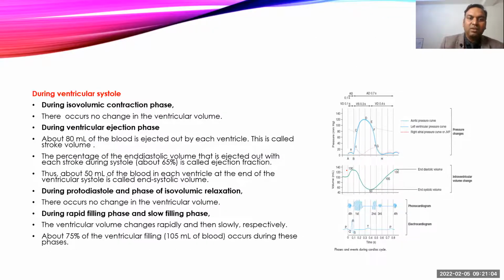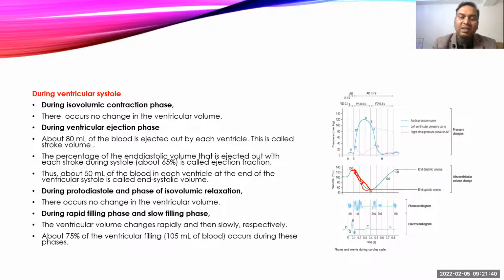And during ventricular systole, there are isovolumetric changes, from B to C. During this phase, there is no change in the ventricular volume. Then come to the ventricular ejection phase. During the rapid ejection phase and slow ejection phase together, almost 80 ml of blood will be ejected from the ventricle to the aorta or pulmonary trunk, and that is called the stroke volume. Out of this, 65% of the blood will be ejected in the rapid ejection phase, and the remaining 35% will be ejected in the slow ejection phase.